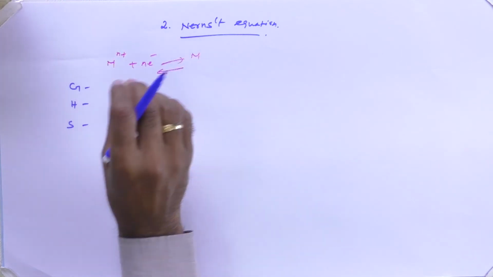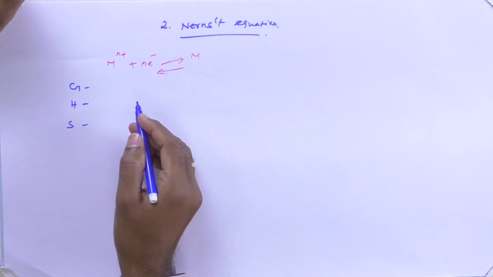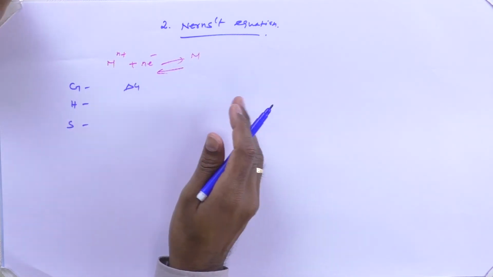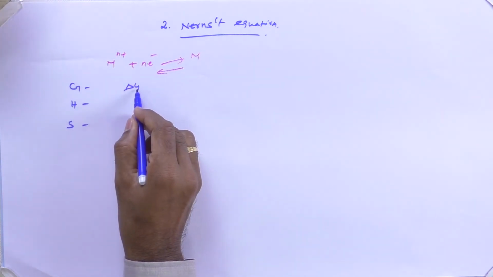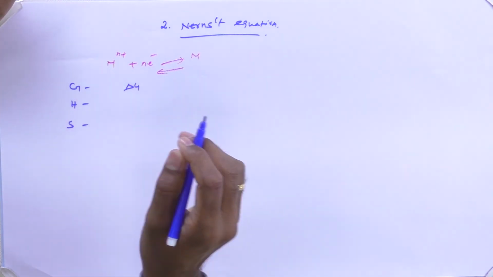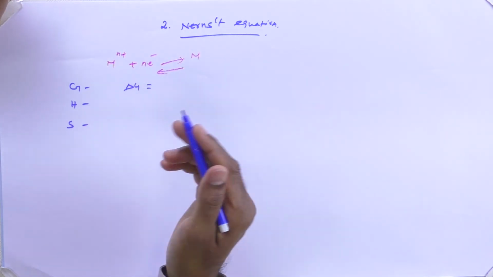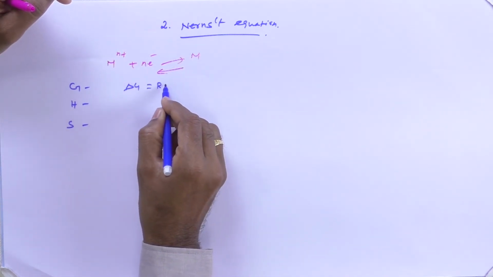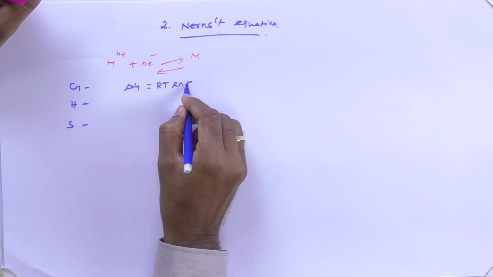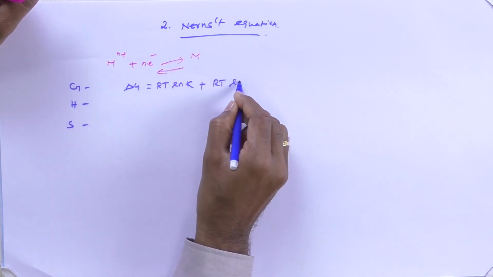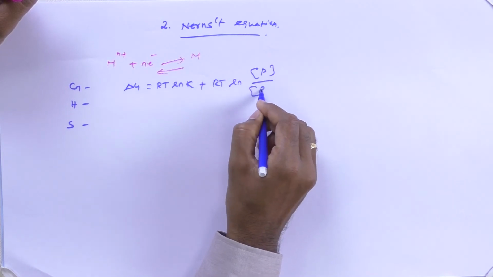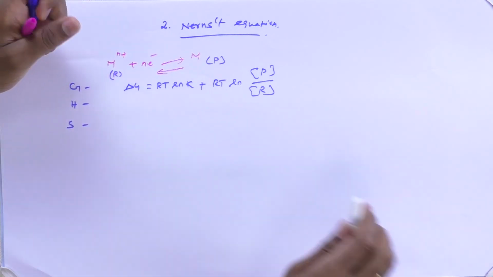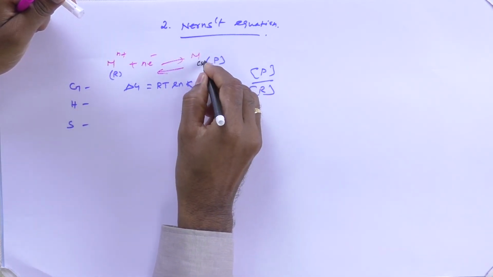All right. Now, there will be a change in the Gibbs free energy when the reaction progresses. G is Gibbs free energy, and delta indicates a small change in the Gibbs free energy, which is related to the equilibrium constant. It's a reversible reaction, so it must have an equilibrium constant. So that is related to the equilibrium constant: RT ln K plus RT ln product by reactant. This is the product part, this is the reactant part. The metal here is available in solid state and here it is available in aqueous form, that is metal ions.